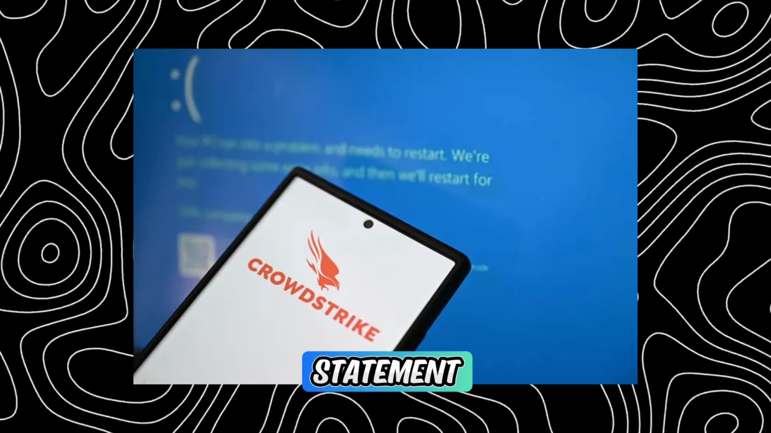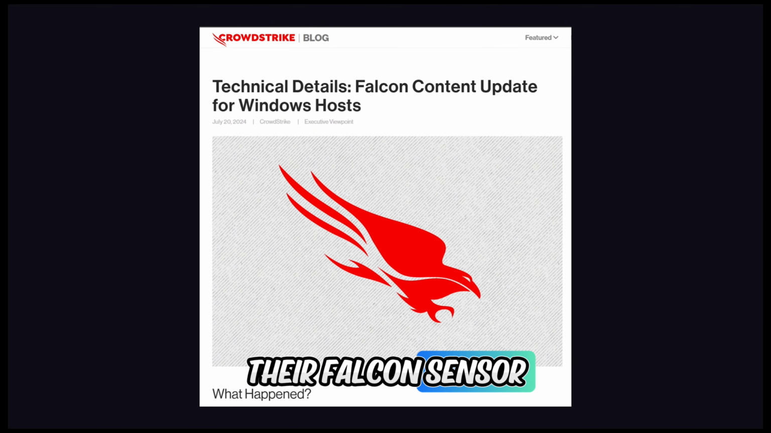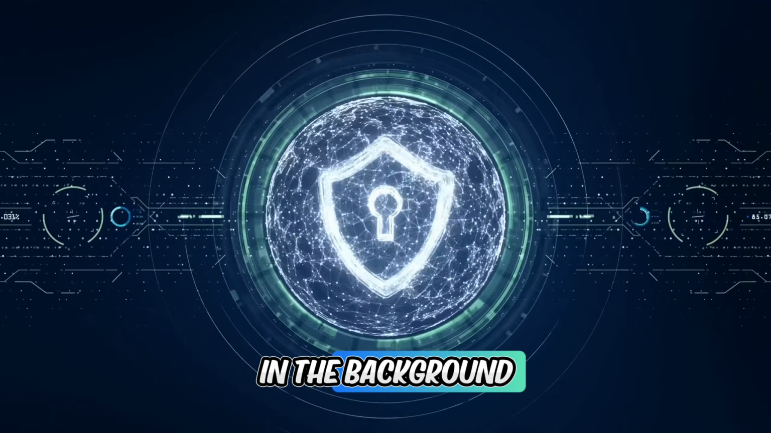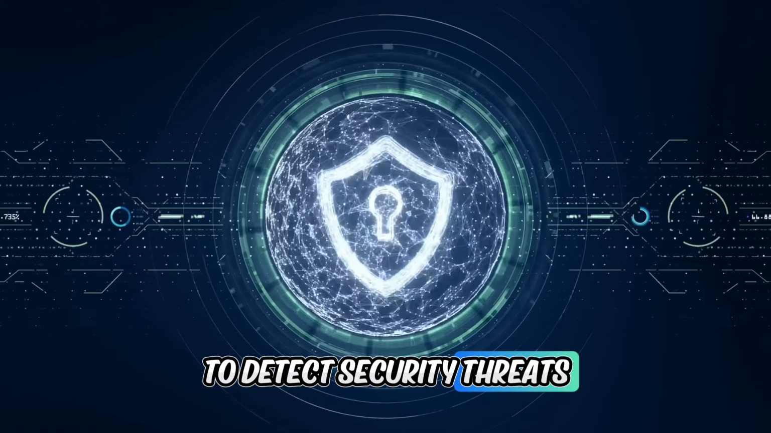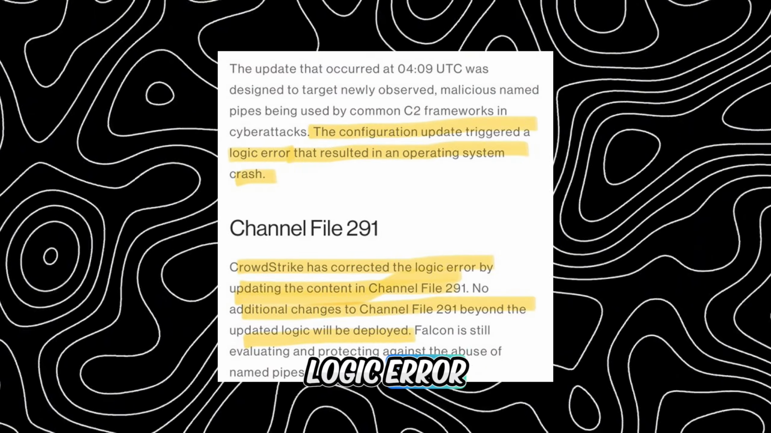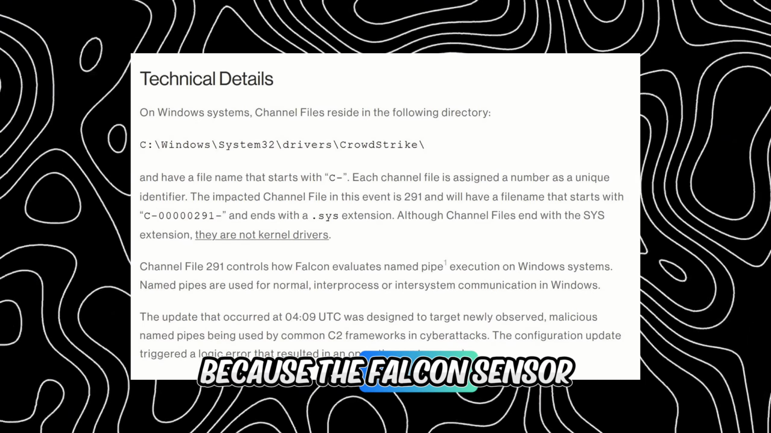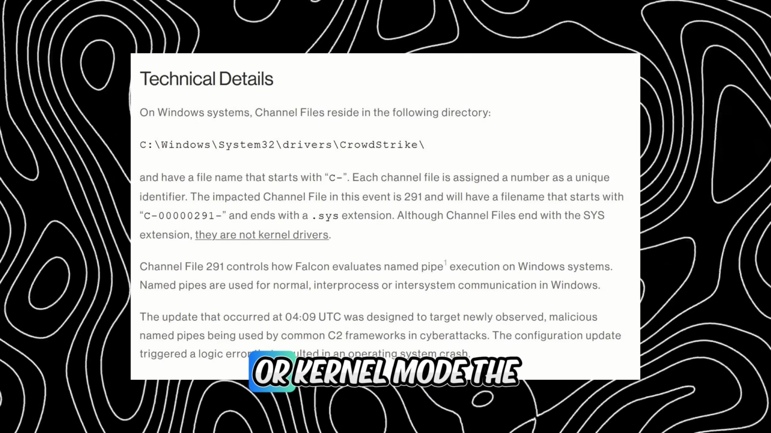Fast forward to July 22nd, 2024, when CrowdStrike issued a statement clarifying the disaster. The problem originated from their Falcon sensor, a software that runs in the background to detect security threats. An update to channel file 291 caused a logic error, crashing the entire system. This failure was particularly severe because the Falcon sensor operates in Ring 0, or kernel mode, the CPU's most privileged zone, typically reserved for process scheduling and direct hardware access.